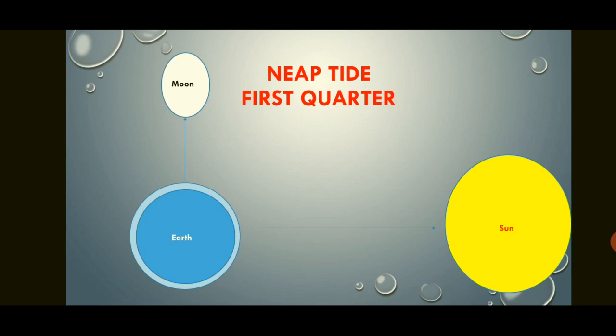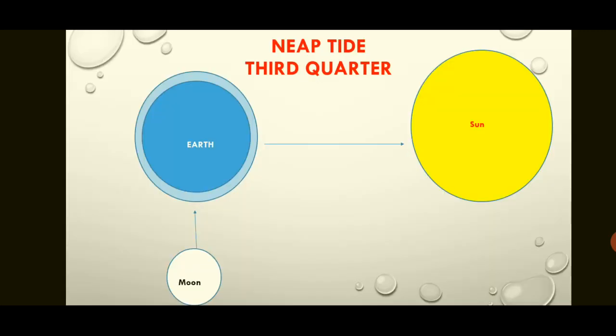Neap tide. It is on the first quarter of the moon. It forms a 90-degree angle. Now the division of gravitational power. So it forms a low tide here. Neap tide on the third quarter, it also forms a 90-degree angle, and here also there is a division of gravitational power between moon and the sun.